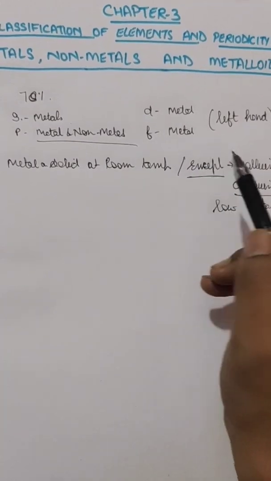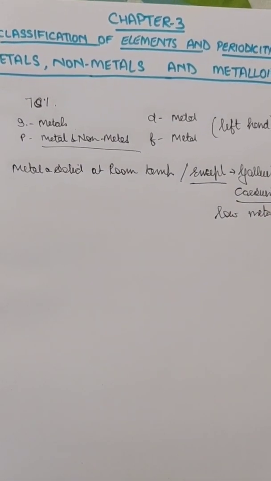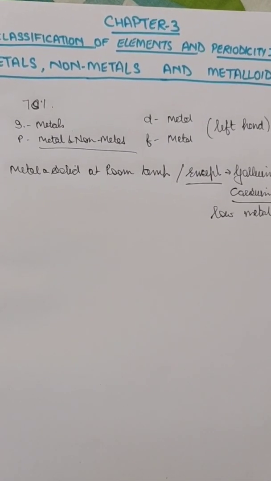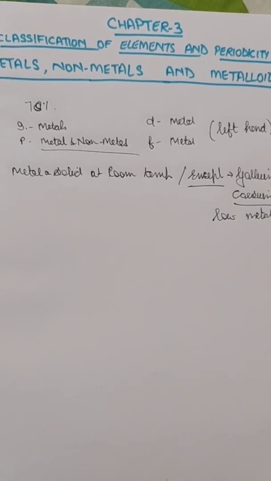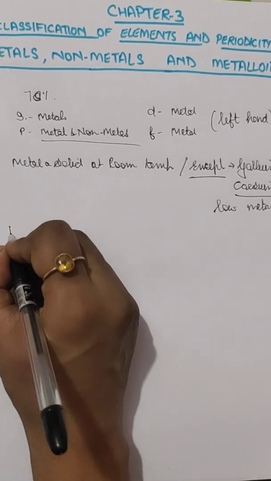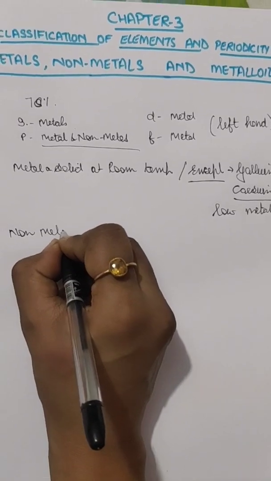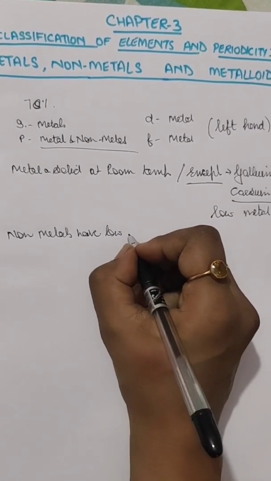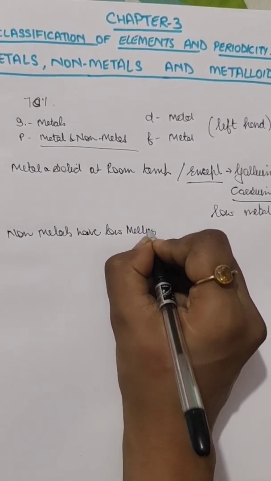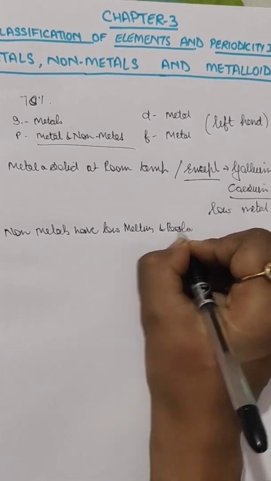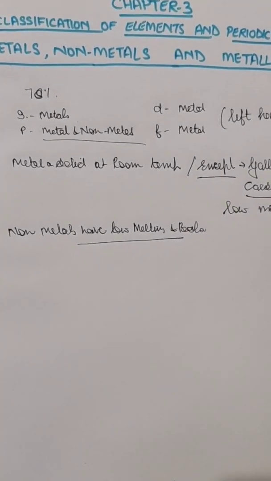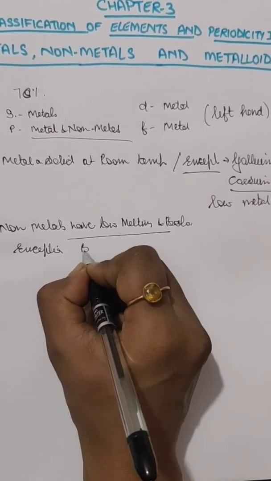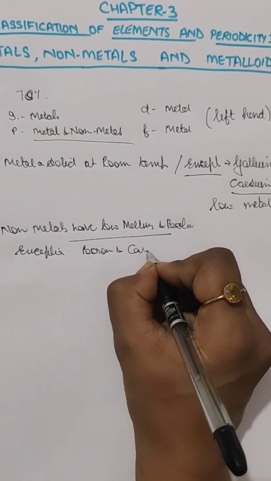Now on the right hand side of the table, we'll find that they are non-metals, and the non-metals usually have a very low melting and boiling point. Now this also has exceptions, boron and carbon.